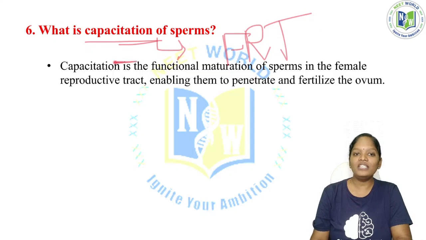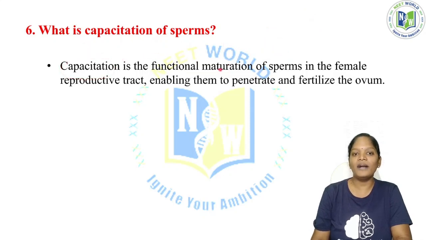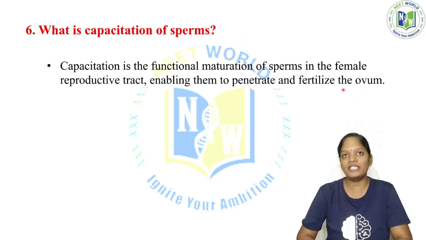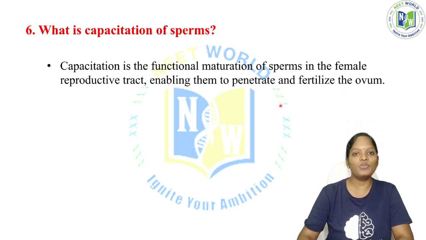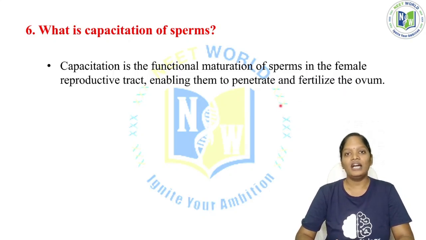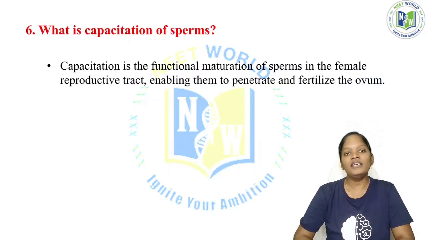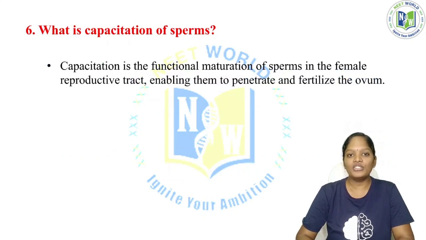Only after the capacitation has been done can we say that the sperm has functionally matured, enabling it to penetrate and fertilize the ovum. Only after the capacitation process has been done does the sperm have the capacity to penetrate and fertilize the ovum. This is very important. This capacitation is done within the female reproductive tract, right? Now see here, this is very short with respect to human reproduction.